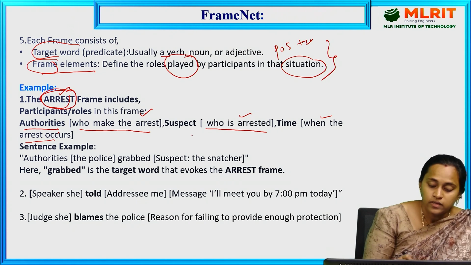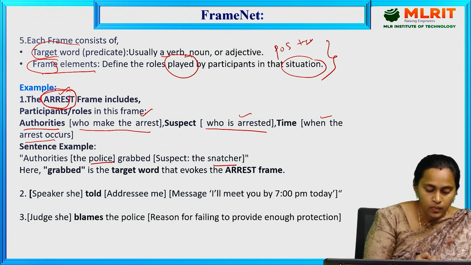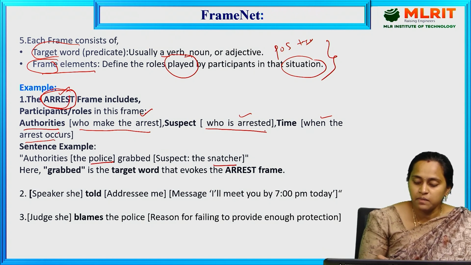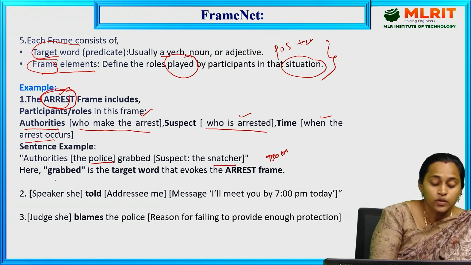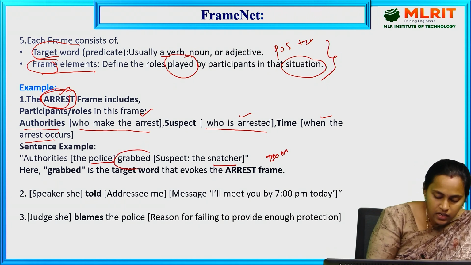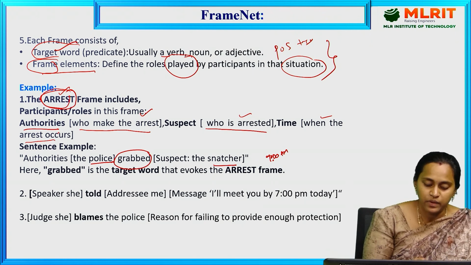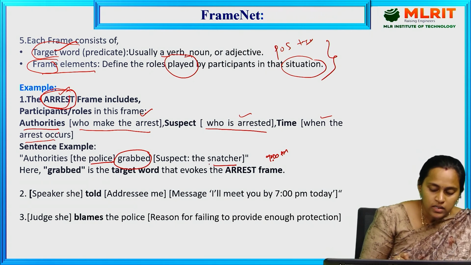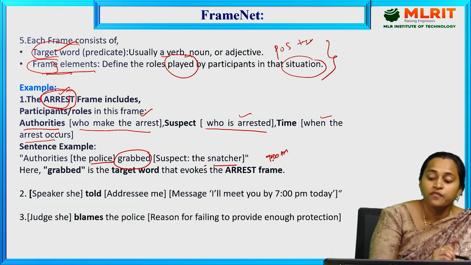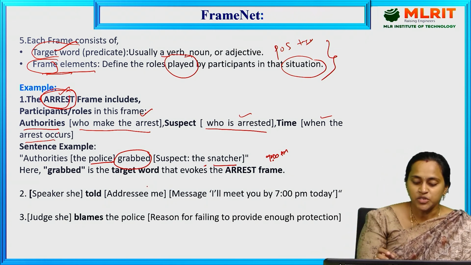Then who is arrested? Some snatchers. This is the time, suppose today at 9 o'clock. So here grabbed is the target word, that means the predicate. The authorities and the snatchers are frame elements, meaning they both play a role in the situation.